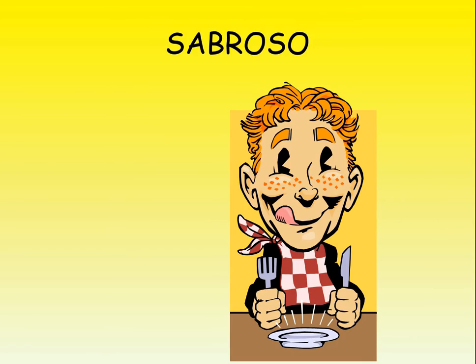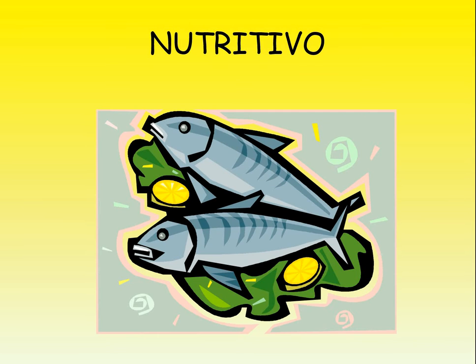And then tasty is sabroso. Let's try that, sabroso. Okay. If something is nutritious, so it's full of nutrients, it's good for you, it is nutritivo. So next to nutritious on your sheet, please write down nutritivo. And let's practice that V as a B sound, nutritivo.